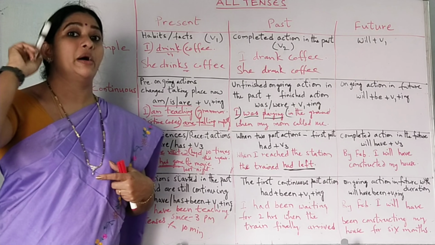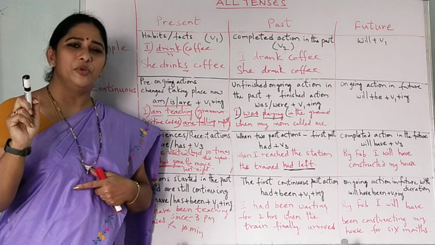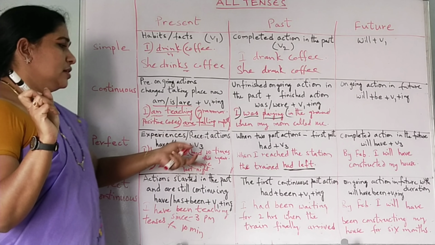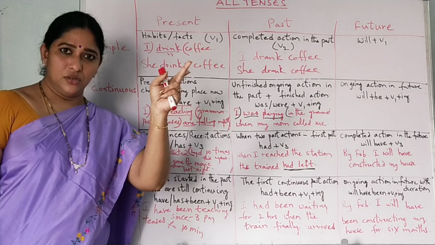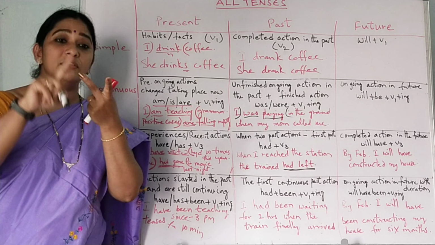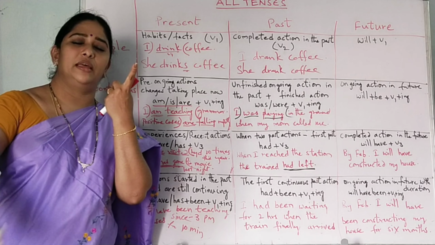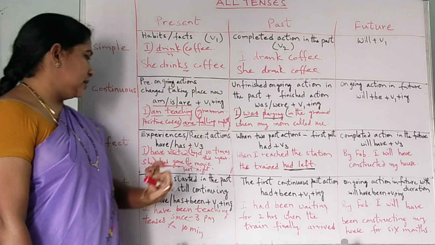So there we can get past perfect. Hope you understand. Got it? So when two actions happen in the past, among the two actions, the first one gets past perfect. Here also, that only.